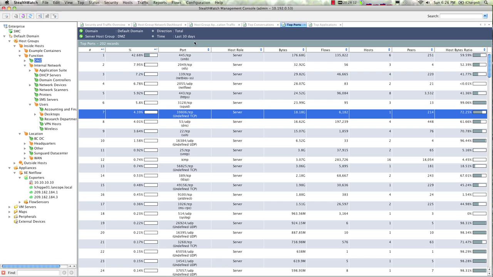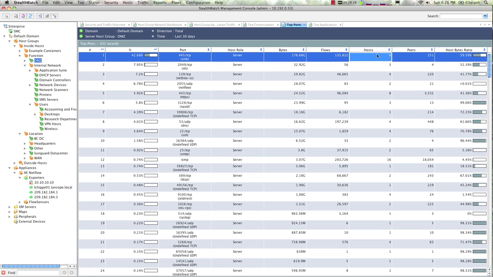This is going to break down for us port protocol definitions that have been in use over the last 30 days for my DMZ zone. Here I can see what ports are in use, but also how much data is attributed to those particular ports, how many unique flows, which hosts, and how many unique peers those particular systems were talking to.